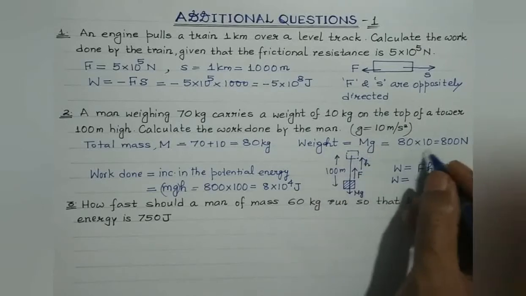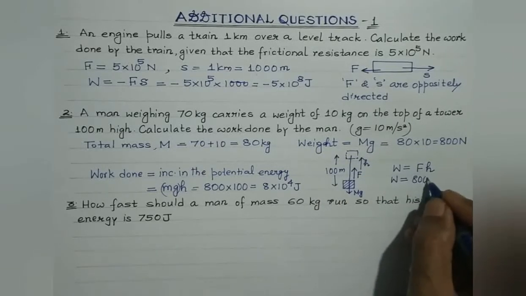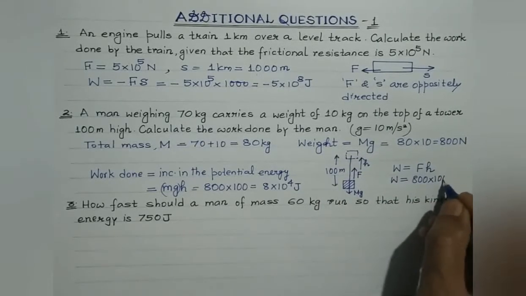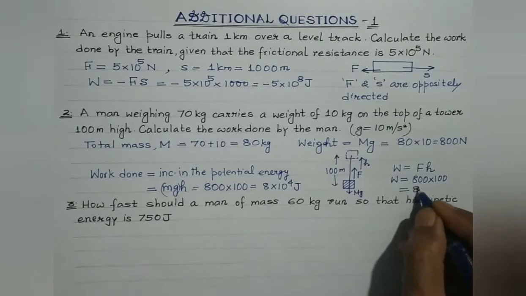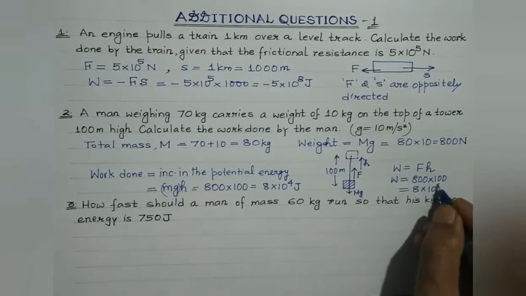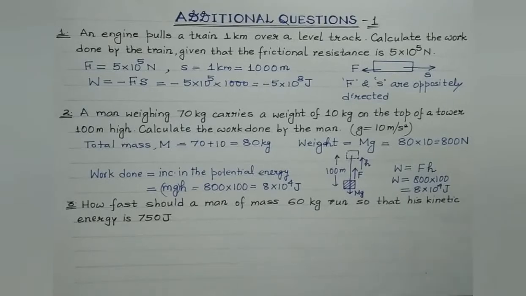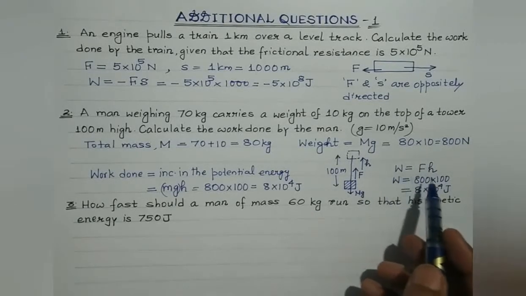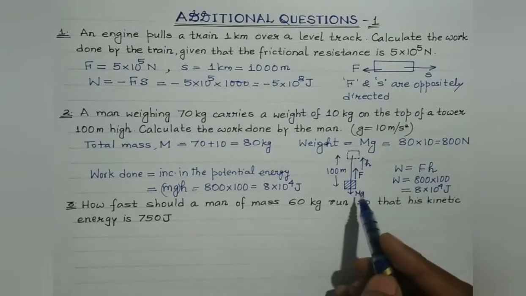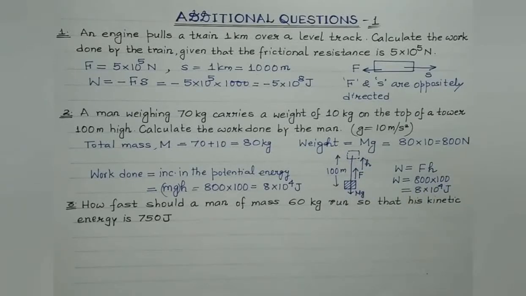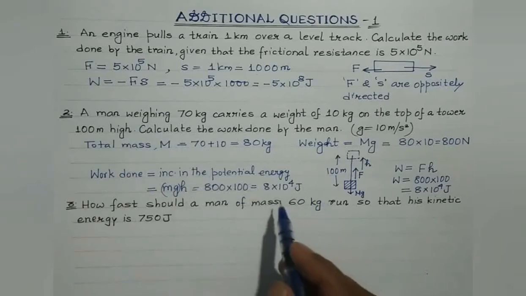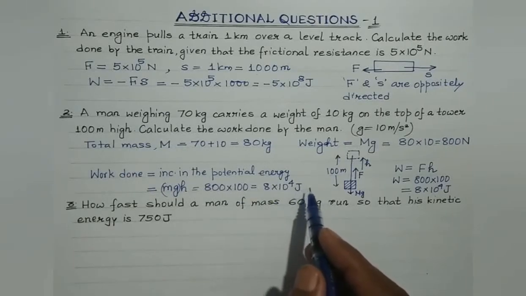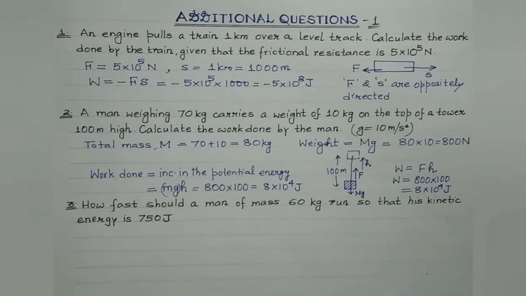Force, it's the weight mg, it's given to be 800. Multiplied by height is 100. So you would have got the same result. So either make use of work energy theorem or directly you could have made use of the formula for finding the work done, which is force into displacement along the direction of the force applied, right? So the answer of question 2 is 8 into 10 to the 4 joule of work is required to be done by the man.